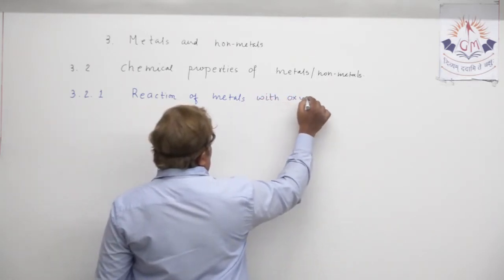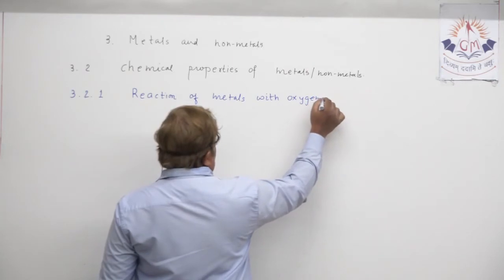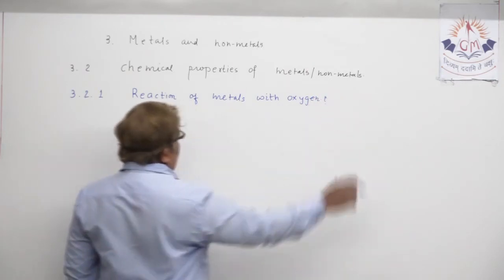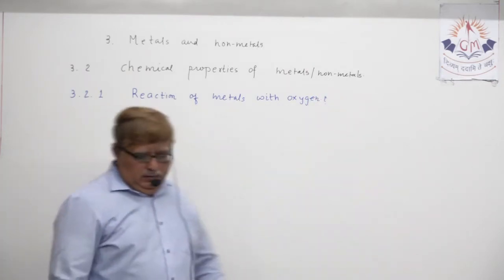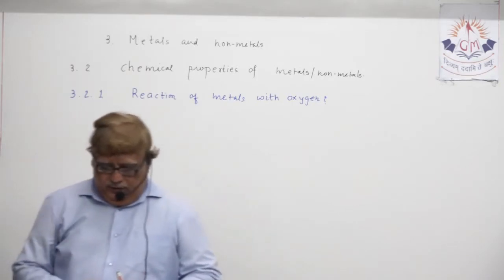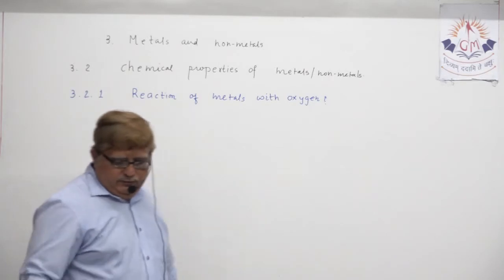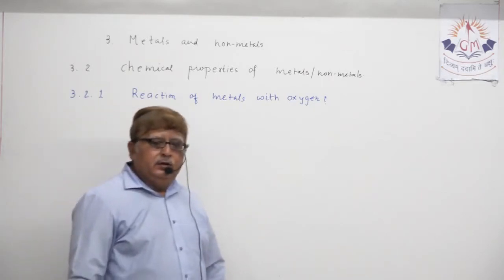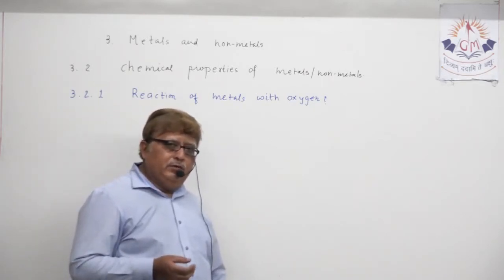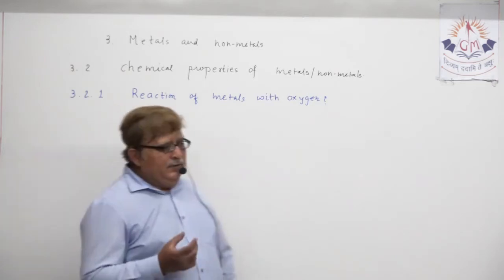Means how metals react with oxygen. Understand what happens when metal actually reacts with oxygen. That's the title actually.